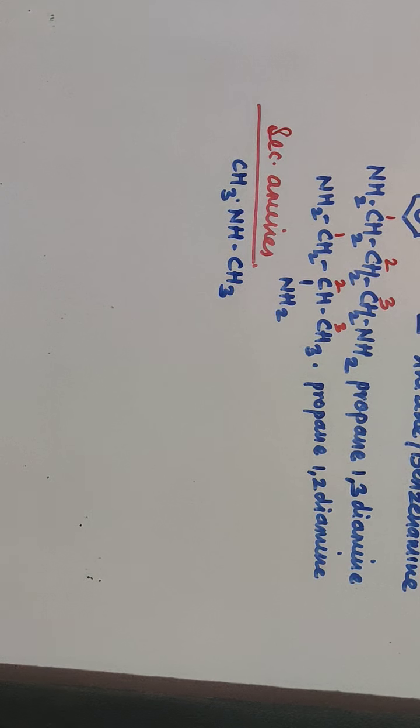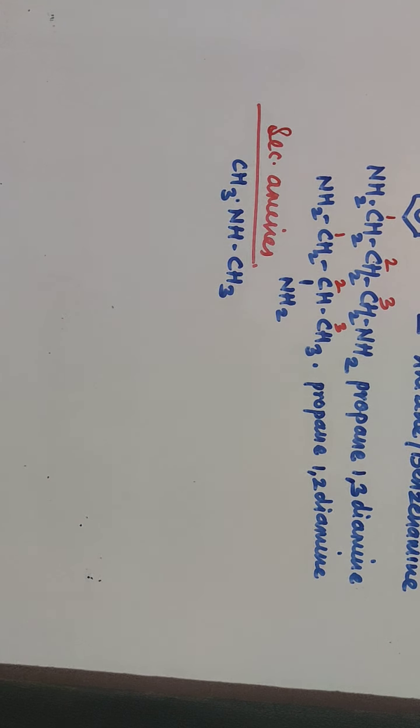Here 2 hydrogen atoms of ammonia are replaced by 2 methyl groups. In case of secondary amine, if 2 different groups are there, if mixed amines are there, then the largest group is considered as a main alkane and the remaining group is considered as N substituent.